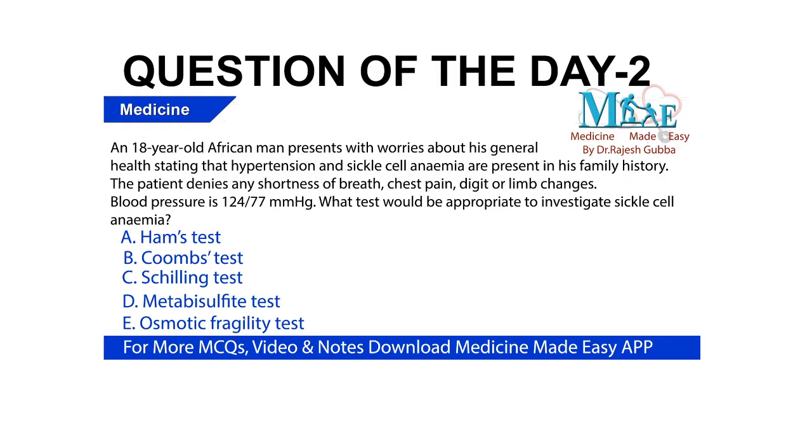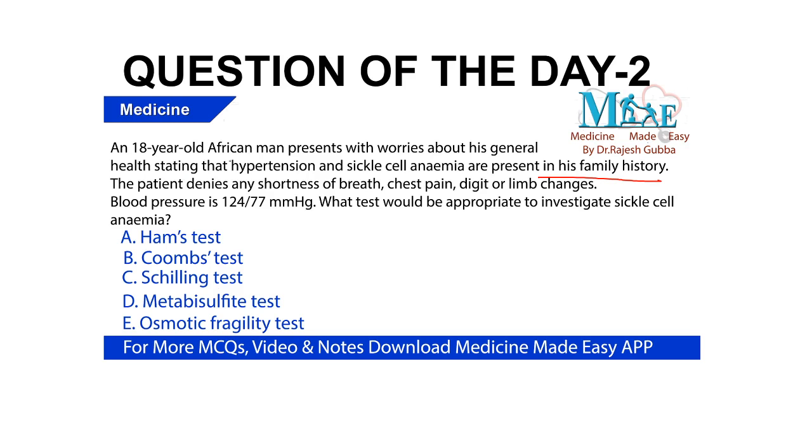So if you see the next question, I have an 18-year-old African man who presents with worries about his general health, stating that hypertension and sickle cell anemia are present in his family history. Now the patient denies any shortness of breath, chest pain, digits or limb changes. That means he is completely asymptomatic. But the only thing is he is worried because he has the family history of sickle cell anemia. Blood pressure is fairly normal, 124/77. What test would be appropriate to investigate sickle cell anemia?